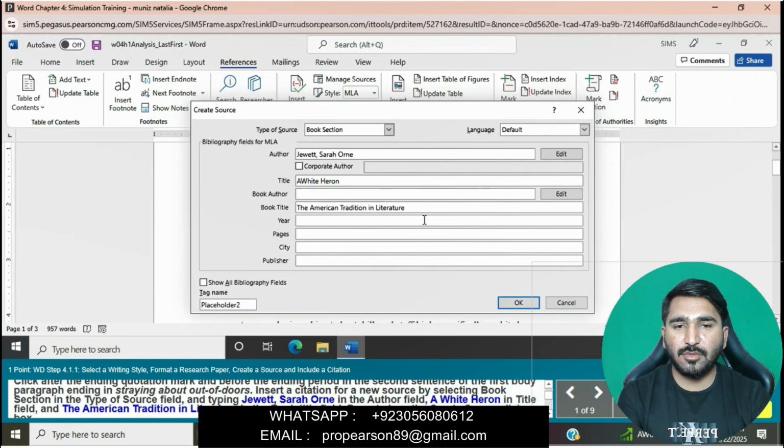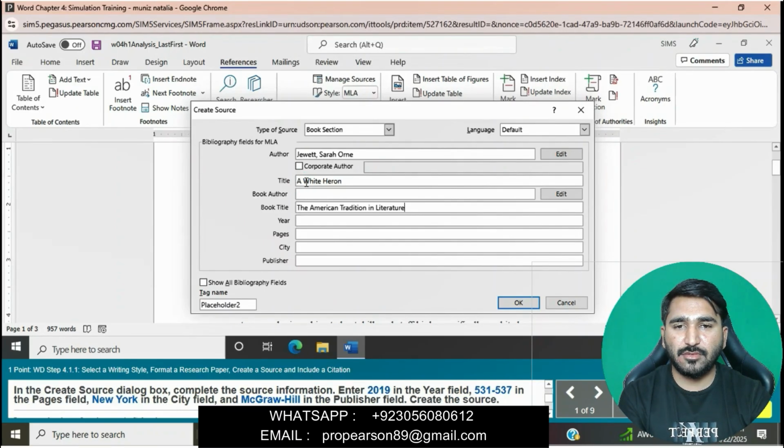Now in the Create Source dialog box, complete the source information.